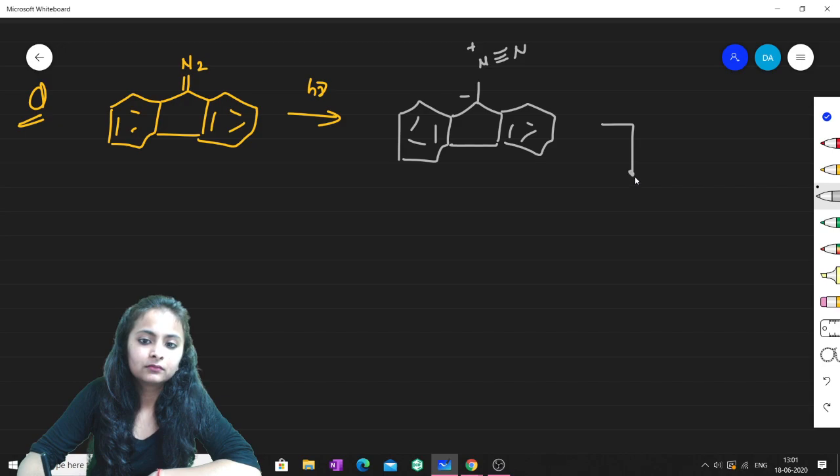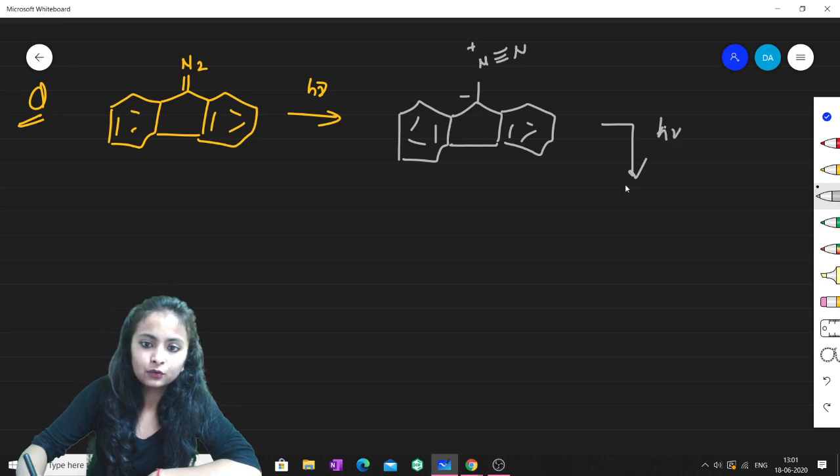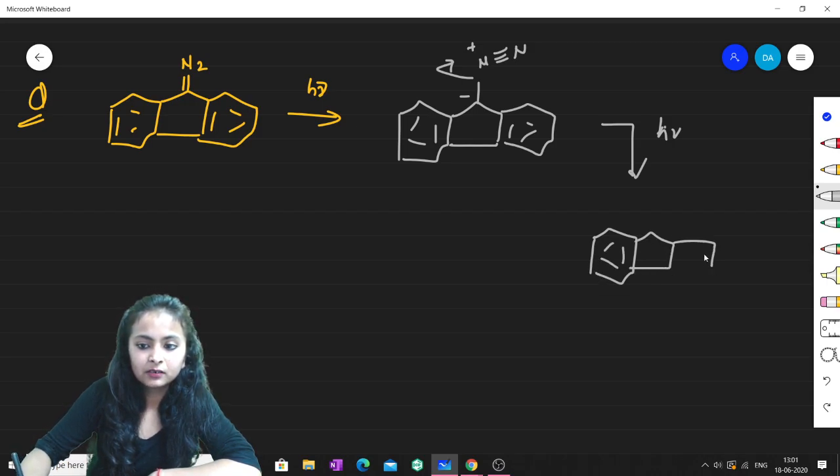Now what I'm saying is, guys, that if you provide it with light, this N2 will get eliminated, and after removal there will be the formation of this part. Okay, there will be a carbene.